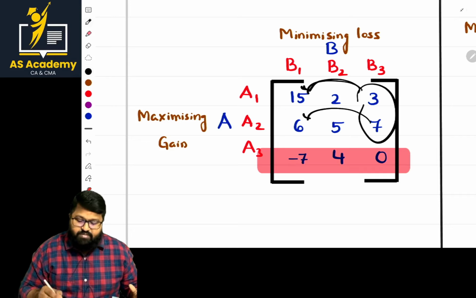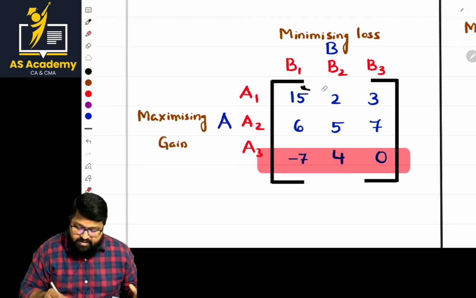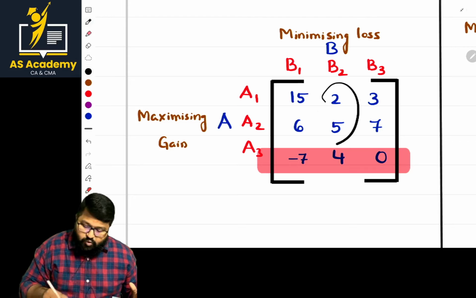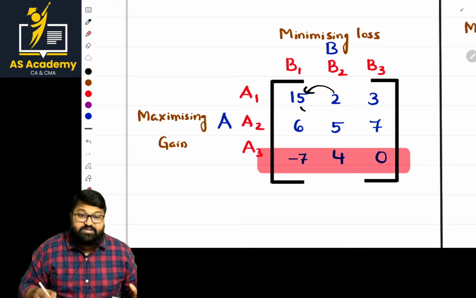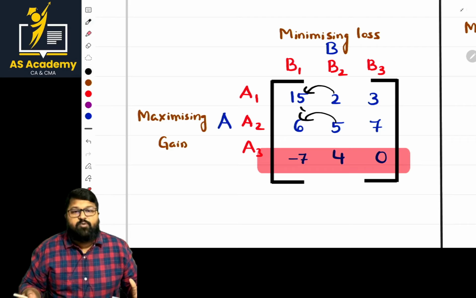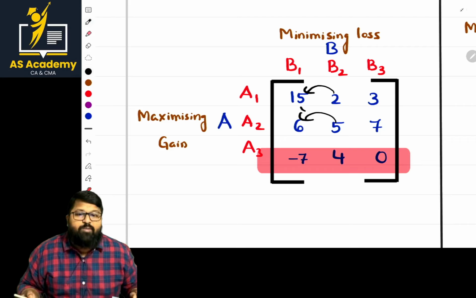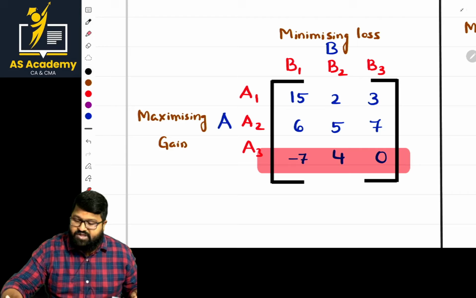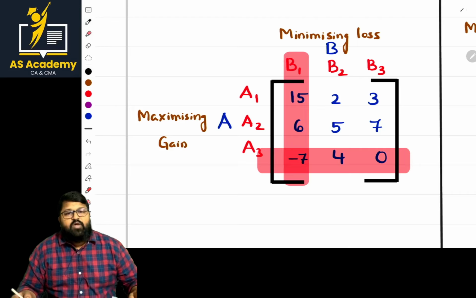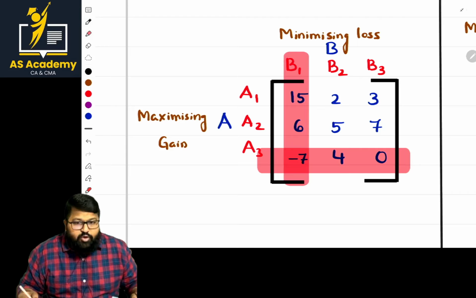But what about this one? There is a difference. So in this case, compare with the other one. 2 by 5, 2, 5 with the 15, 6. Is it more? Yes, it's more. Is it more? Yes, it's more. As it is more, we can eliminate that column. Now what are we left over with? We are left with a 2 by 2 matrix.